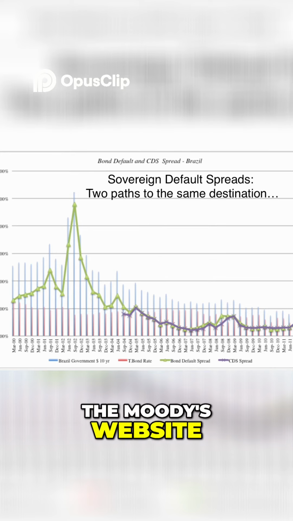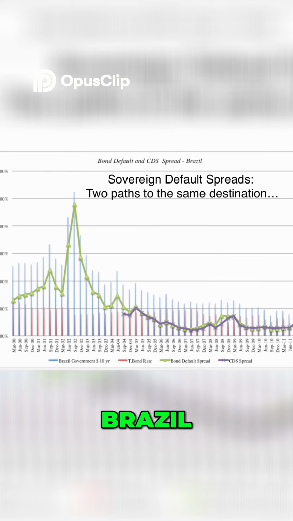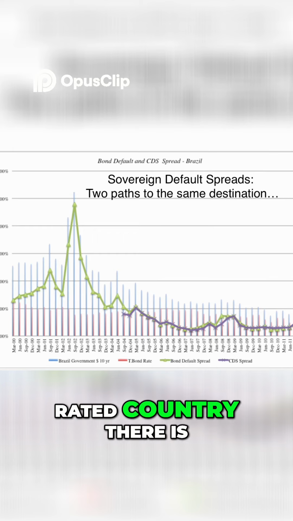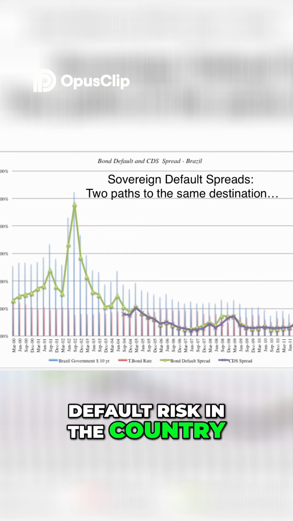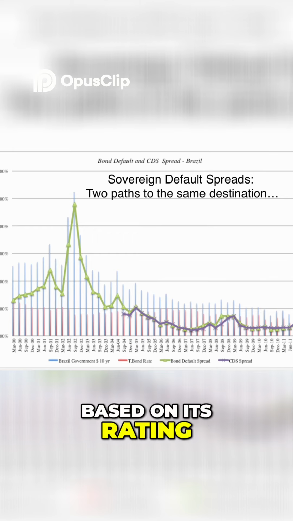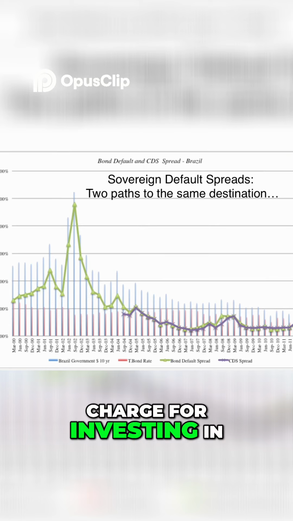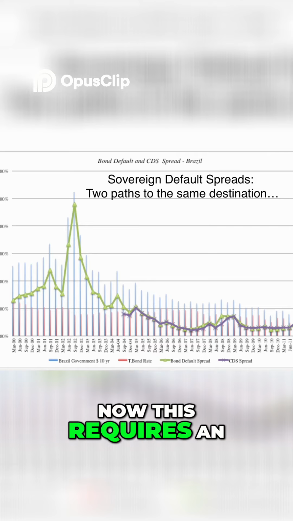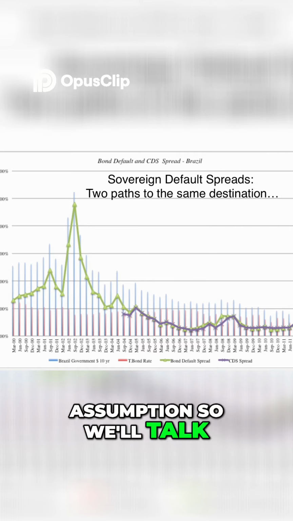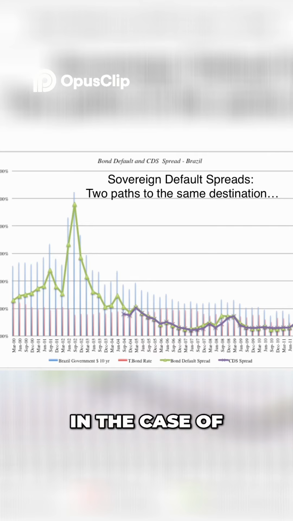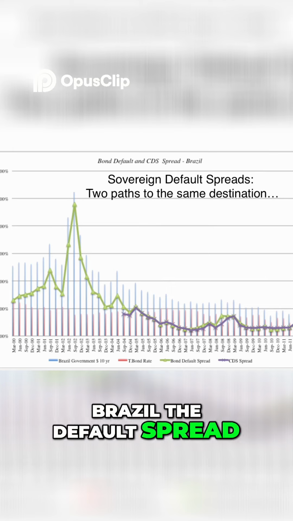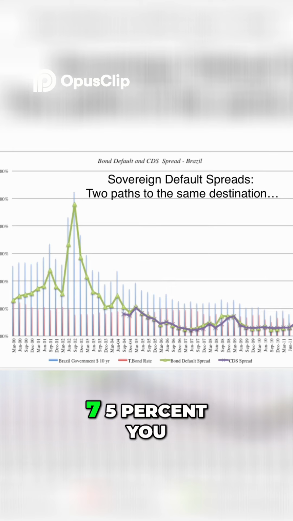So I went to the Moody's website. I looked up the rating for Brazil. And guess what? Brazil is not a AAA rated country. There is default risk in the country. Based on its rating, I looked up a measure of how much default spread I would charge for investing in a Brazilian bond. Now, this requires an assumption, so we'll talk about how to estimate this default spread. But in the case of Brazil, the default spread I estimated for the government was 1.75%.